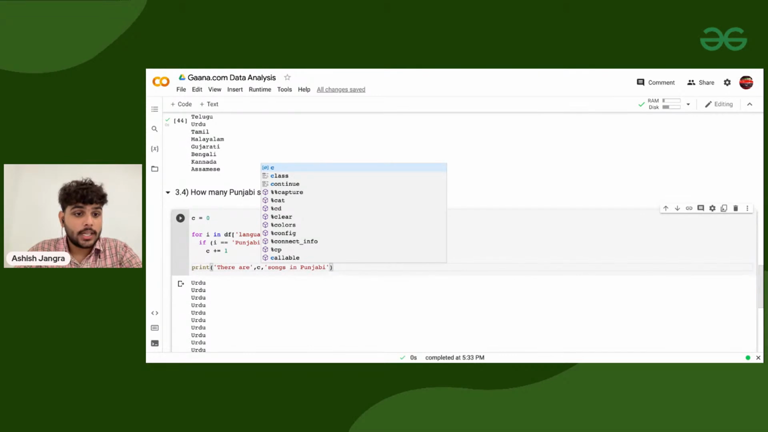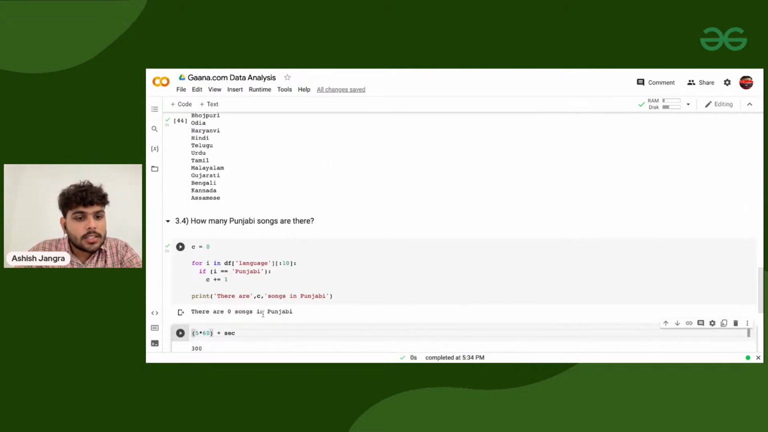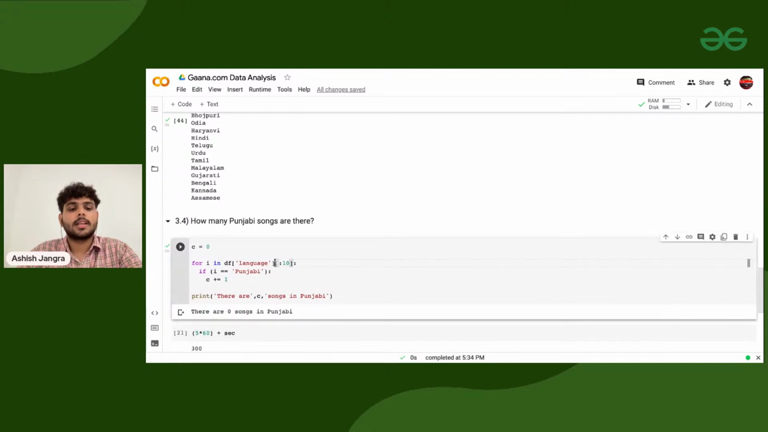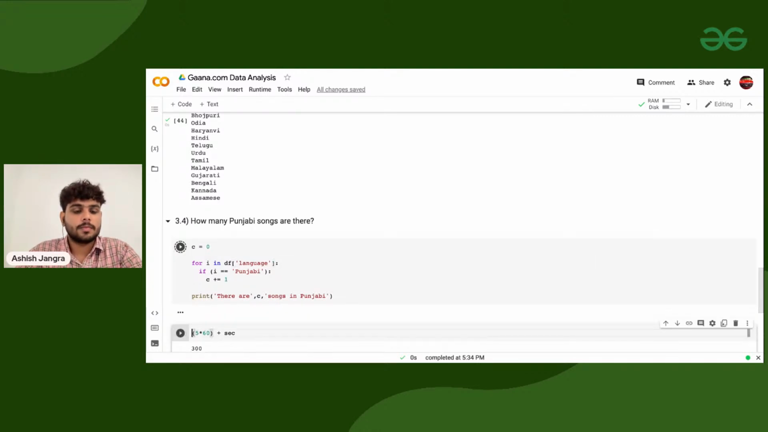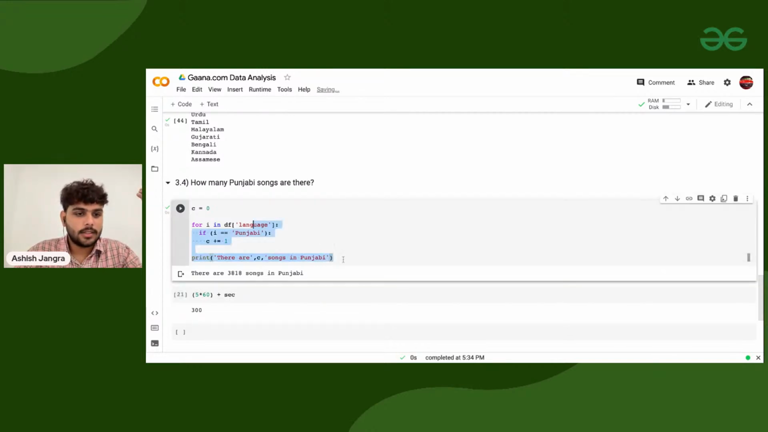I'm executing it. Here you can see it's printing 0, because I need to remove this column. Now if I'm executing it, there are 3,818 Punjabi songs in the data set. Right? Now, this is found here.